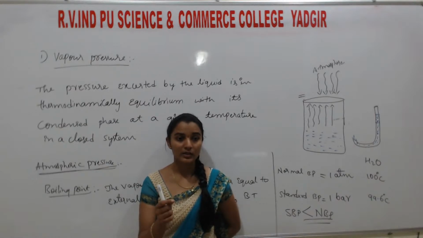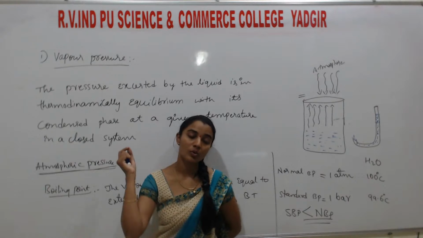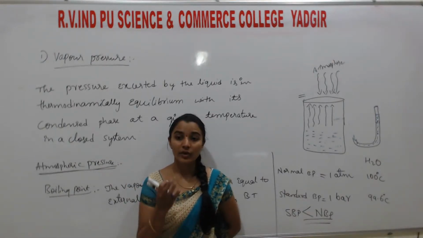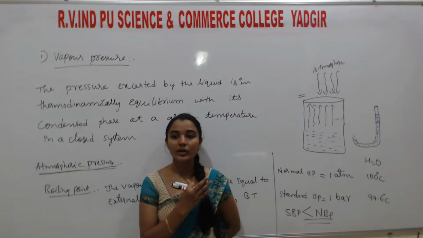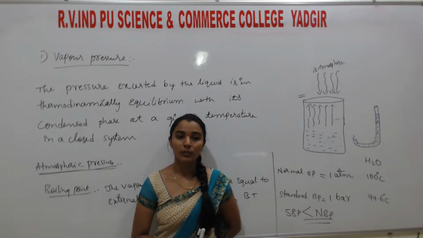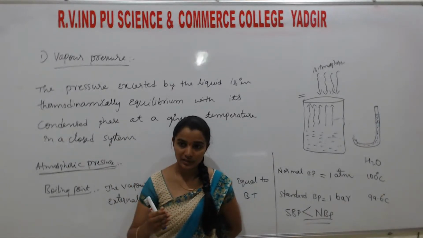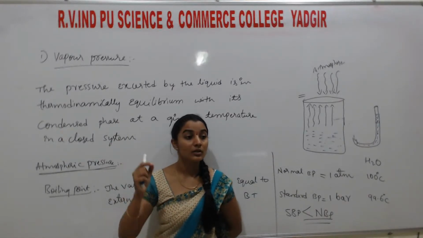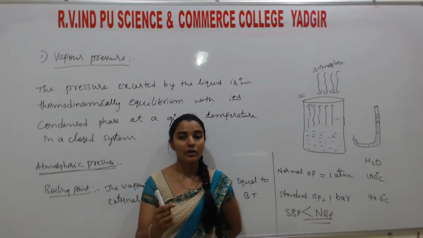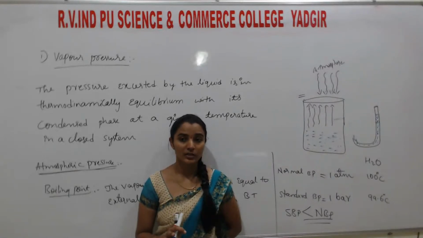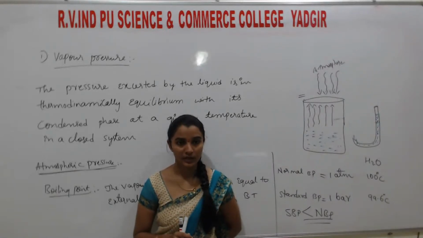So that's why many hill climbers or mountain climbers wear cylinders, to overcome the breathing problem. The reason is that at higher altitude pressure is less, so the volume of oxygen dissolved is less, so the availability for respiration is also less. Understand?